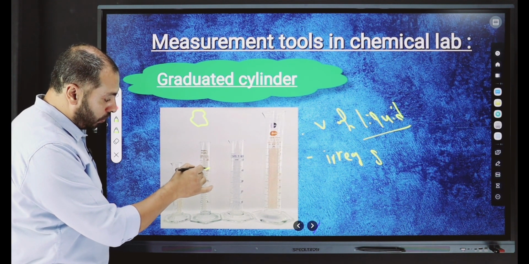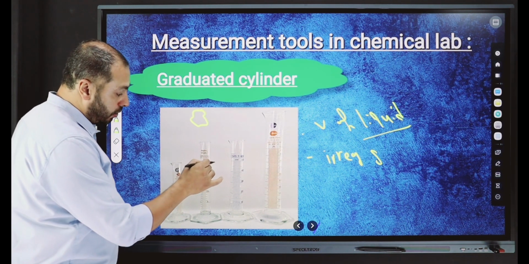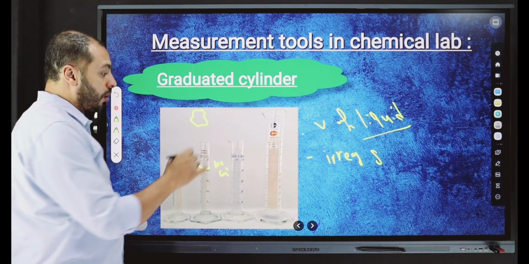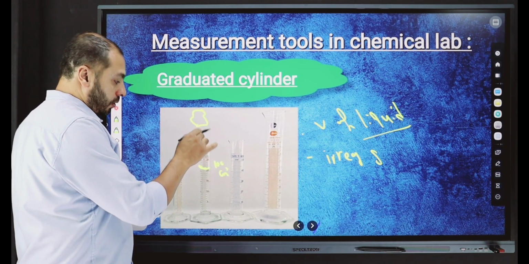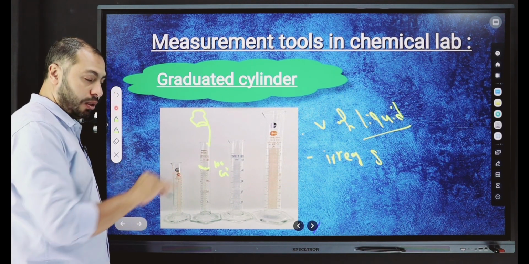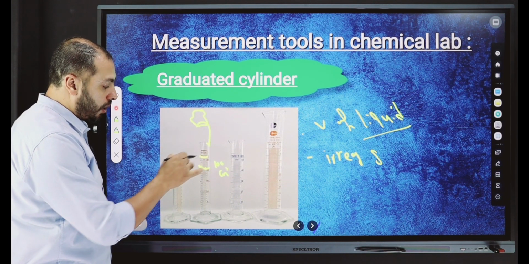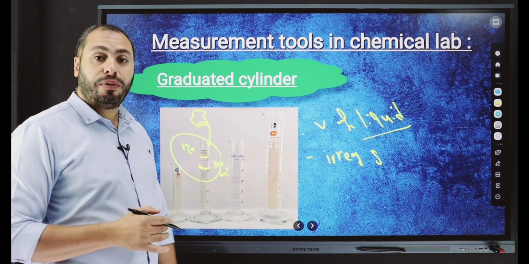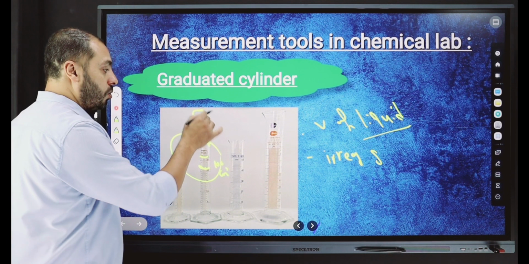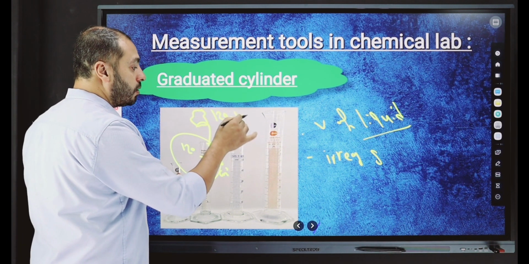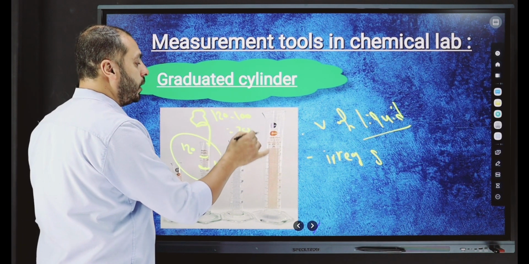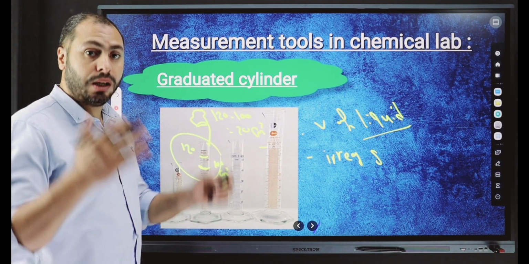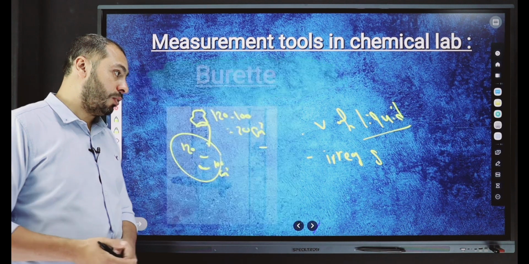For example, we will put some water equal to 100 cubic centimeter. Okay? And we will put this stone in this water, and the water rises to 120. So what is the volume of the irregular solid? This irregular solid equals 120 minus 100 equals 20 cubic centimeter. This is the second function for the graduated cylinder.